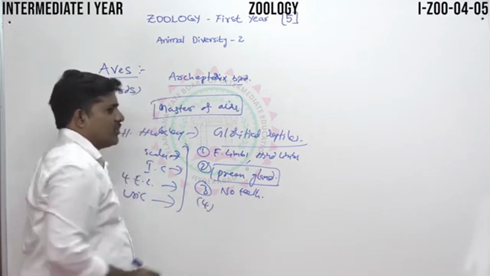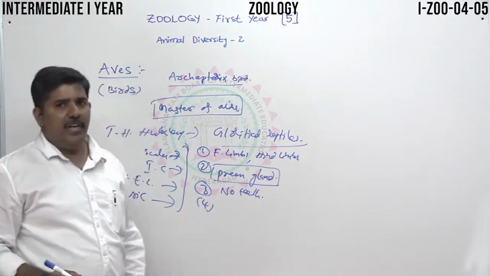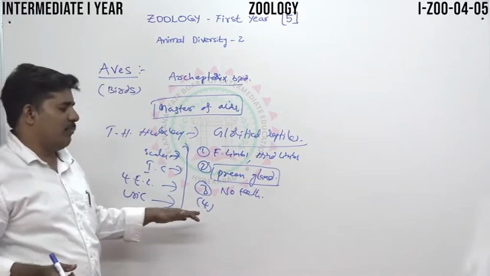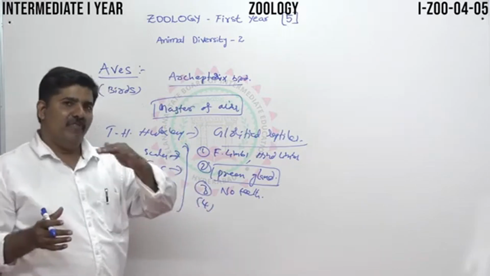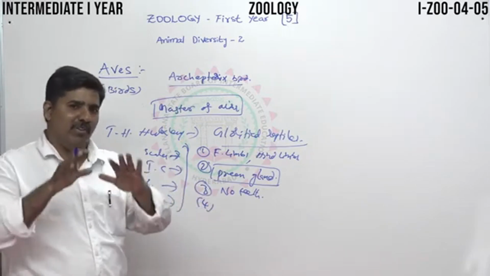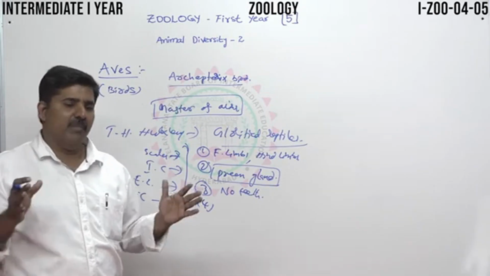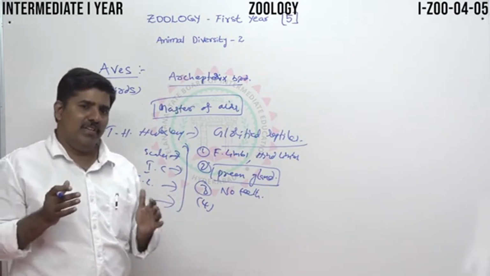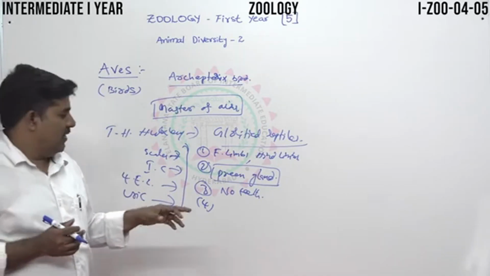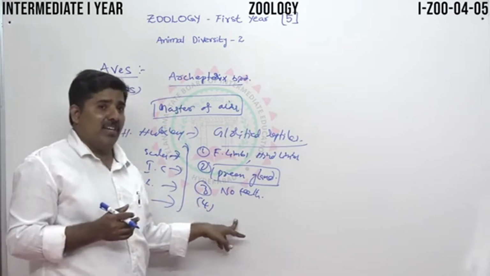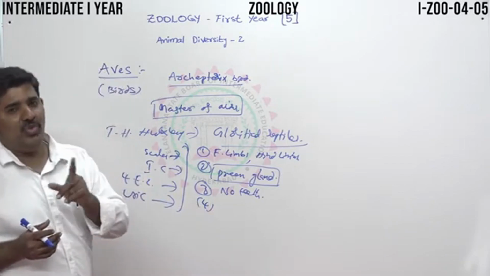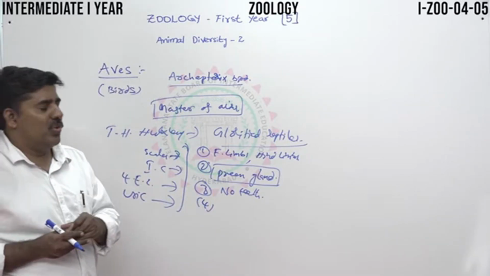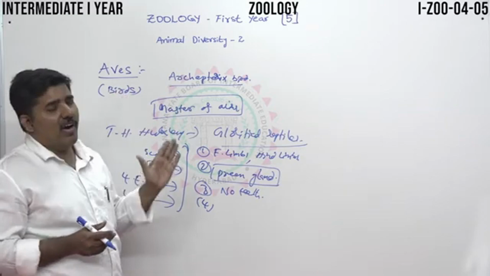Then the exoskeleton body. You can see the exoskeleton of the whole body is covered with feathers. That's why the temperature can be stored here, so that's why it is called warm-blooded. You see the first thing: the particular Aves are called warm-blooded.